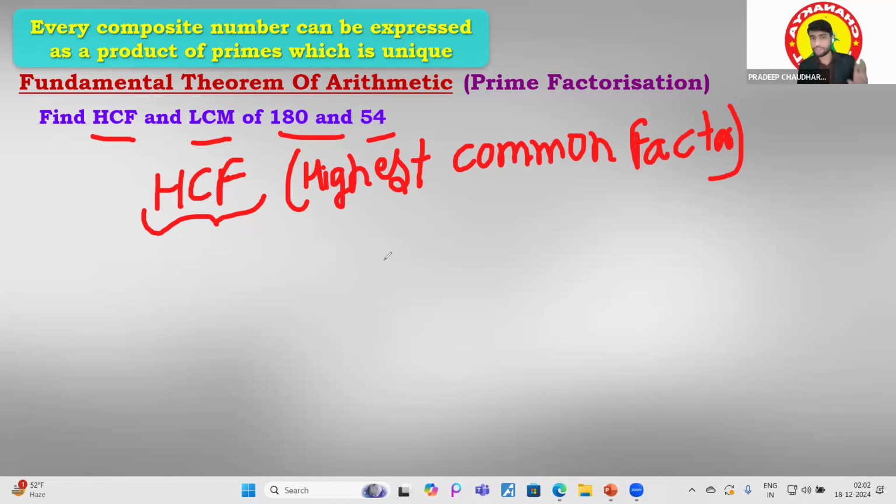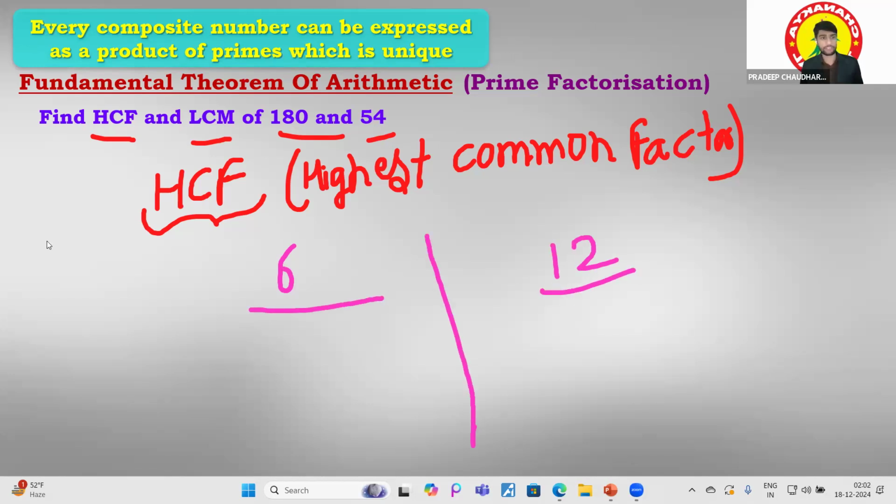Okay, sir, what is that meaning? Suppose I take an example. There is one number 6, and there is another number 12. Find the factors of these, not the prime factors, basically the complete factors. The factors of 6 are 1, 2, 3, and 6. And if you're finding the factors of 12, not the prime factors, just the factors, because 6 is not a prime factor, basically.